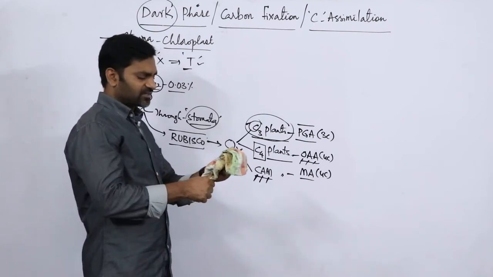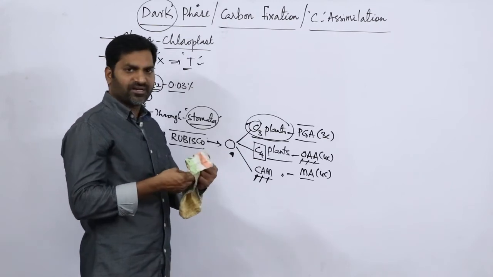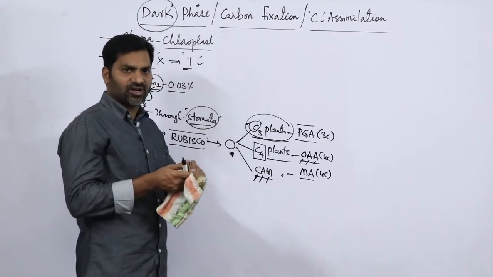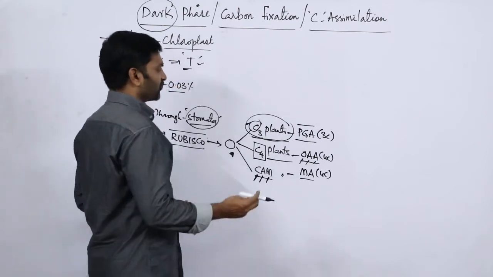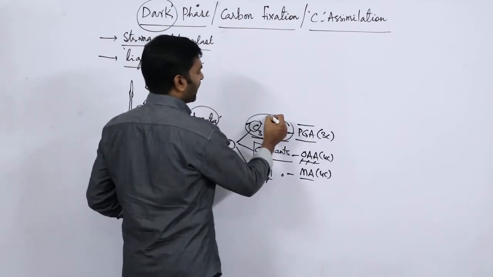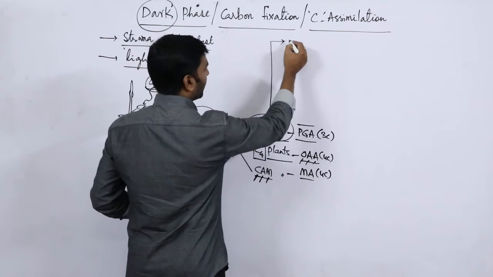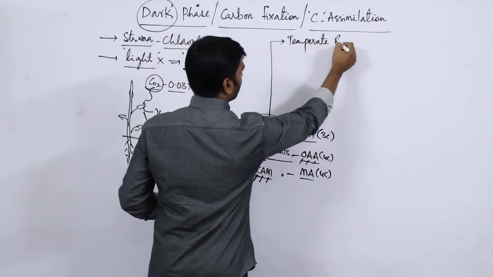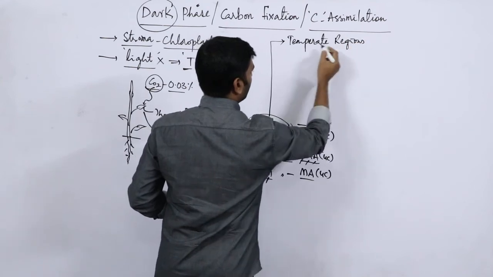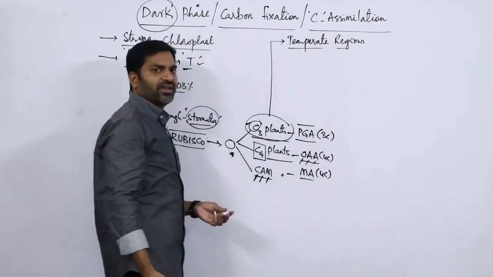C3 means there are 3 carbons in the stable compound, phosphoglyceric acid. Most of the C3 plants, remember, grow in the temperate regions.